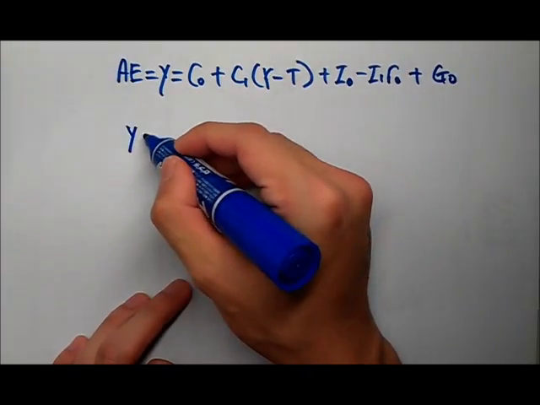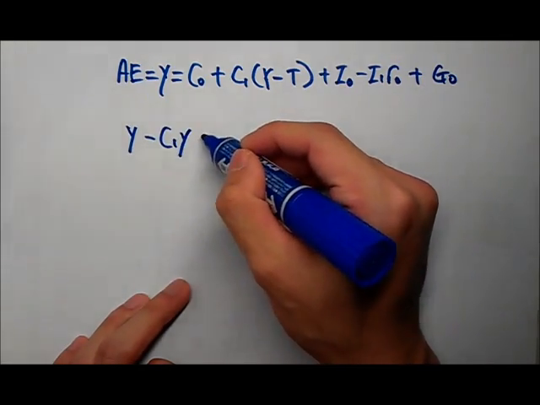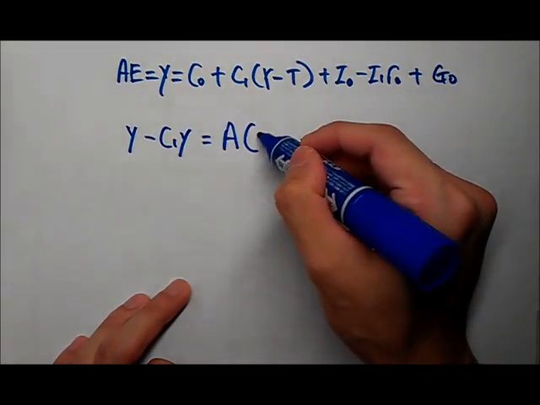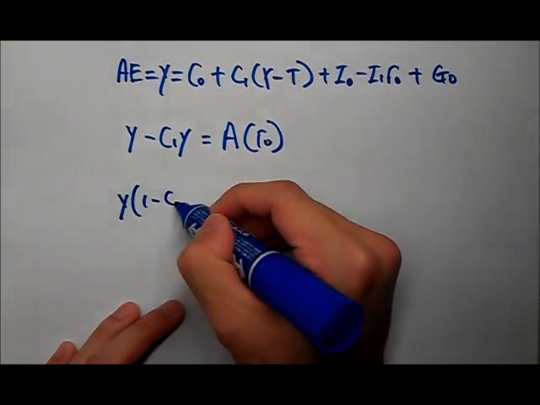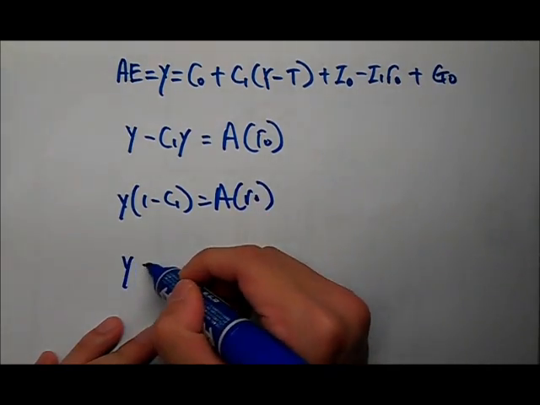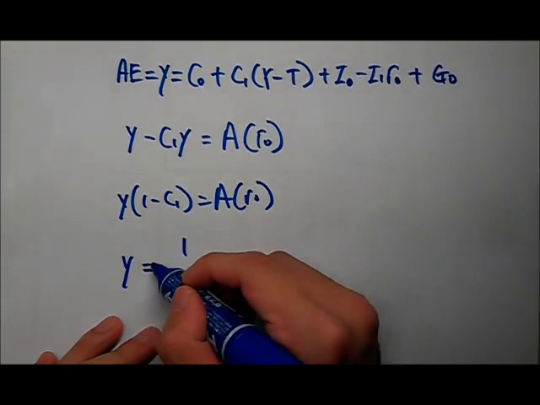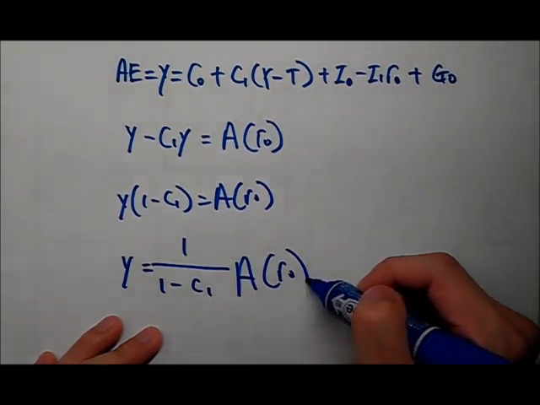Simple one. So we find the multiplier: equals A, which is a function of R naught. So Y times (1 minus C1) equals A of R naught. So Y equals 1 over (1 minus C1) times A of R naught.